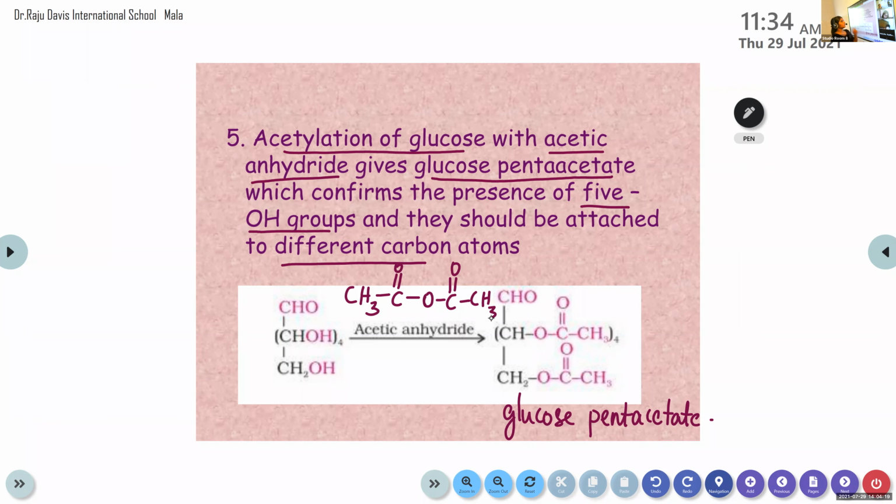So what all things do we know about the structure of glucose, children? We are starting from the molecular formula C6H12O6. Then there are 6 carbon atoms in a straight line. Then there is one carbonyl group there, and that carbonyl group is known as the aldehyde group. Then there are 5 OH groups there. They are attached to different carbon atoms.